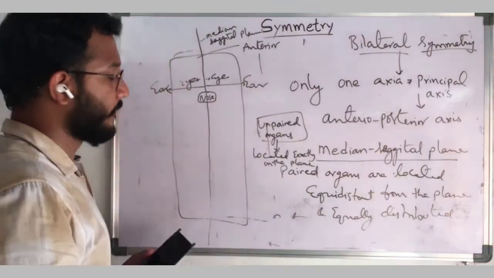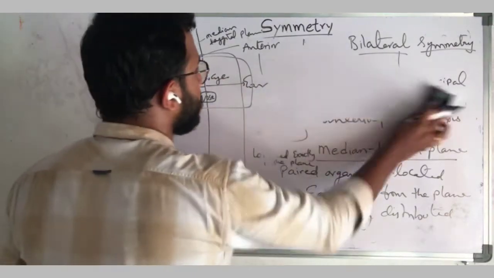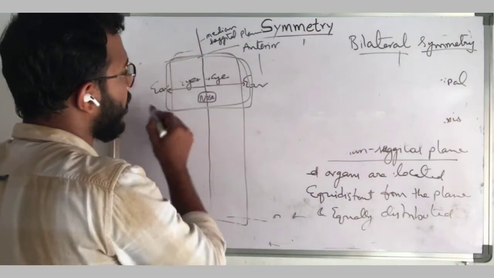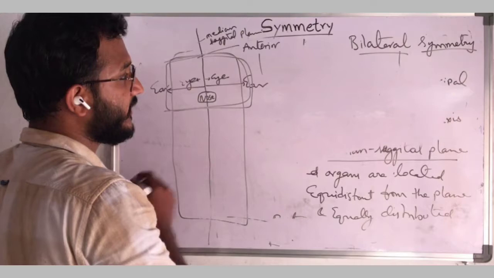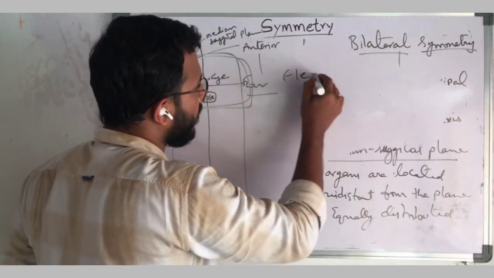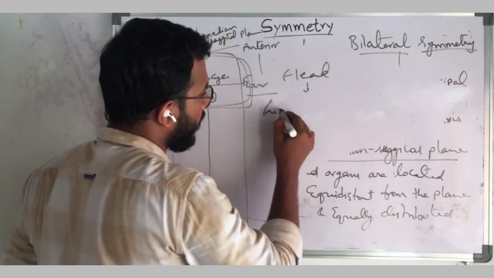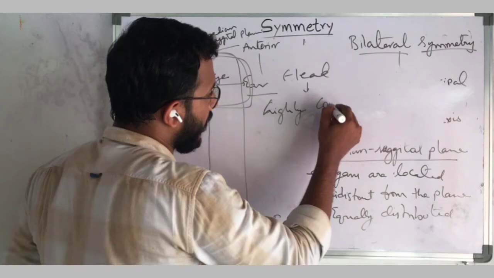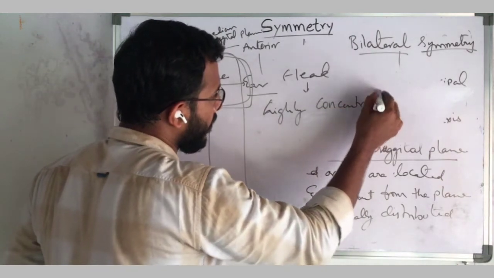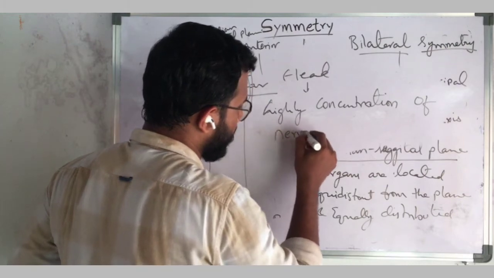And here, this is the head region of an organism, higher animals like human beings. So here, in the head region, there is a high concentration of the nervous system.